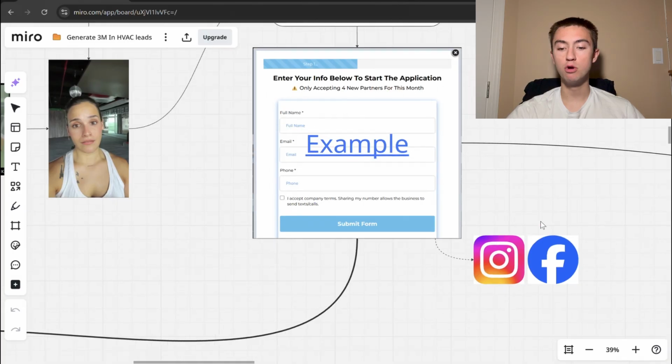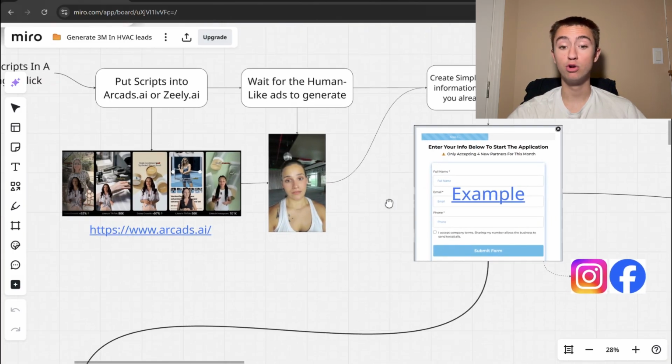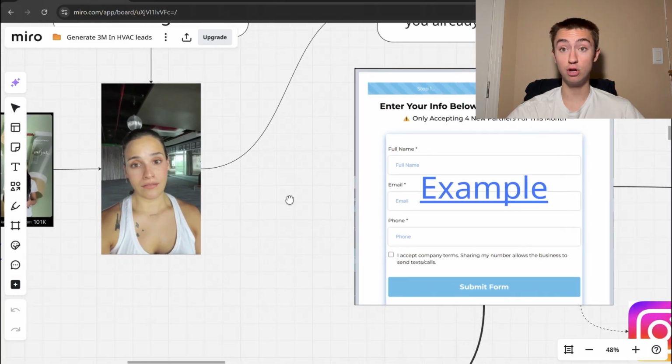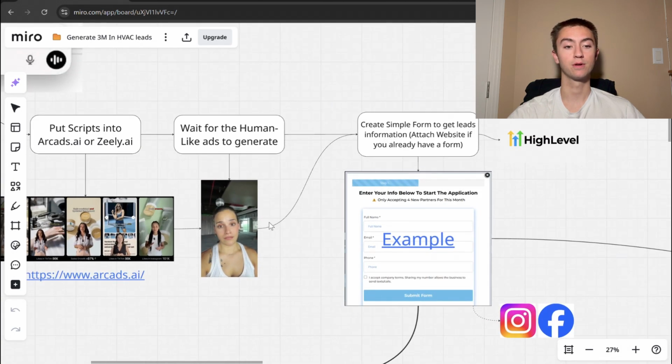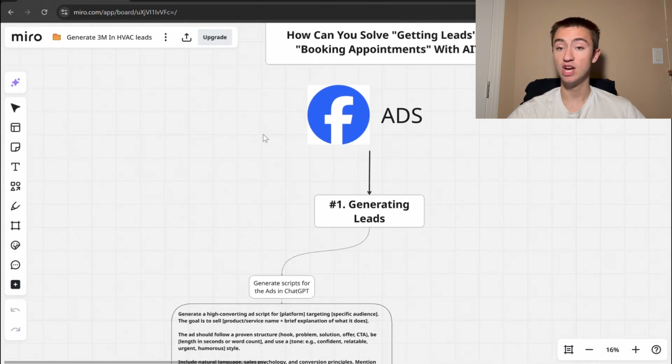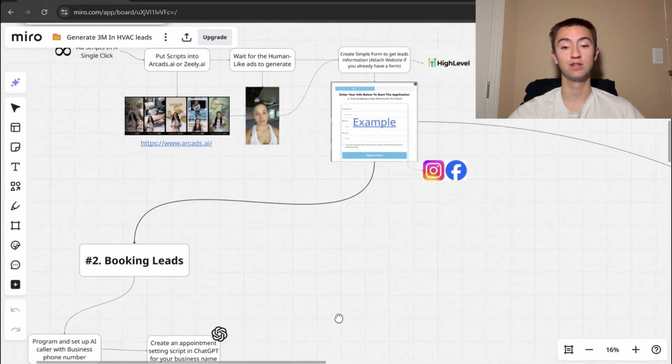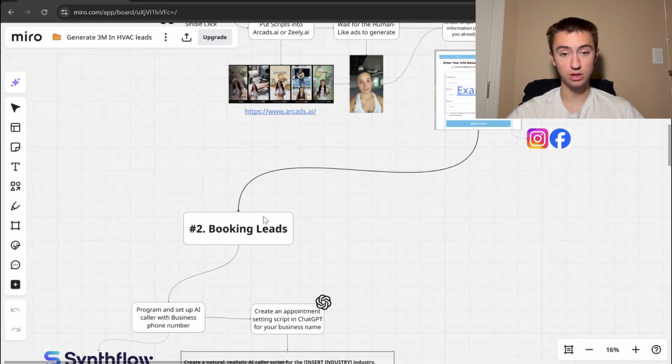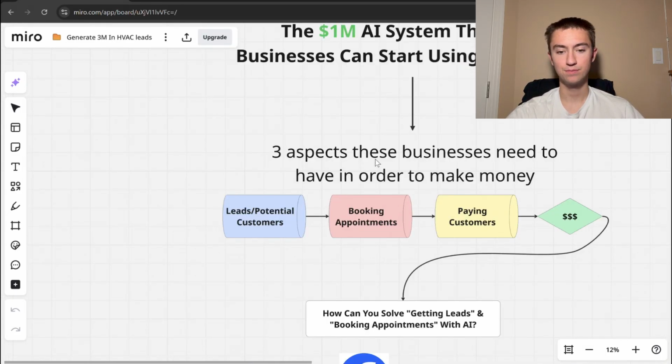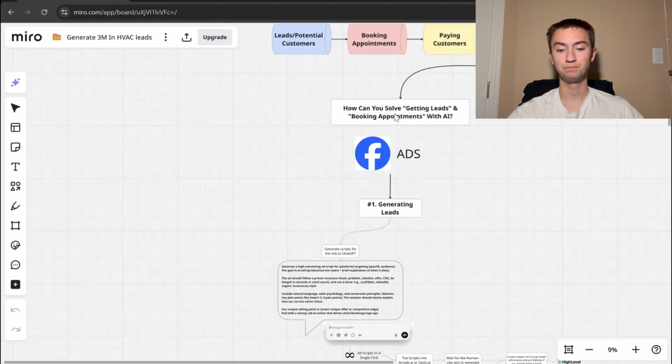And then you're going to run those on Facebook and Instagram. You're going to run these ads attached to your form through Facebook. And that solves generating the leads. That solves how you generate the leads. Now we're going to look at number two, which is the second step, booking appointments.